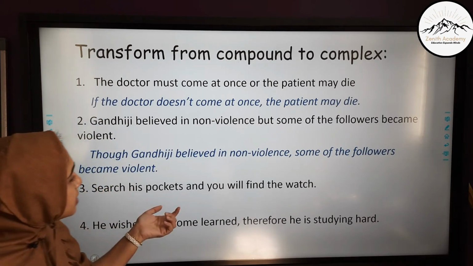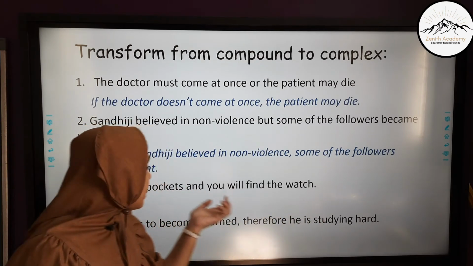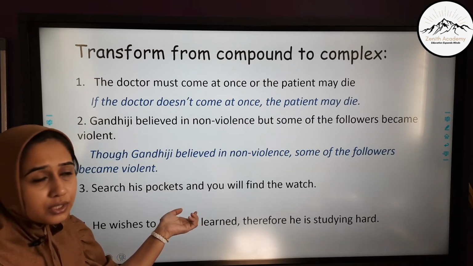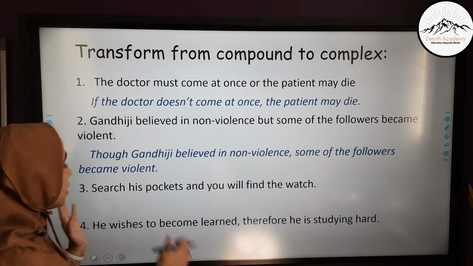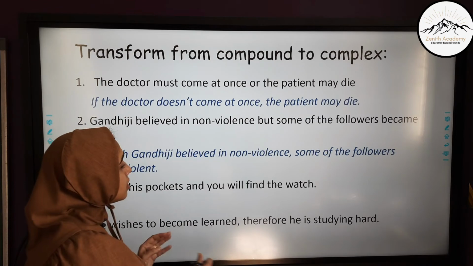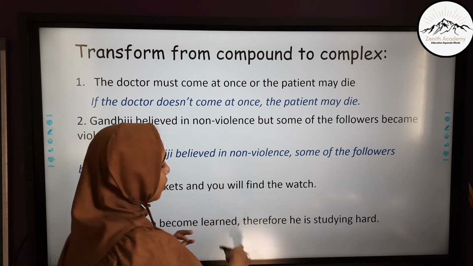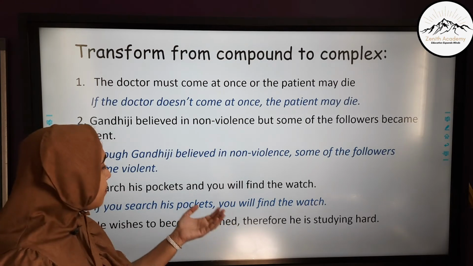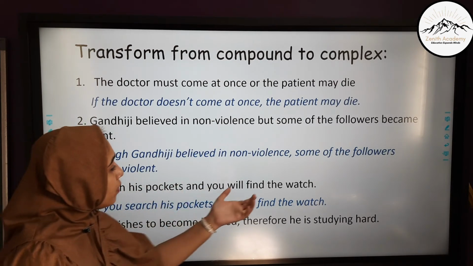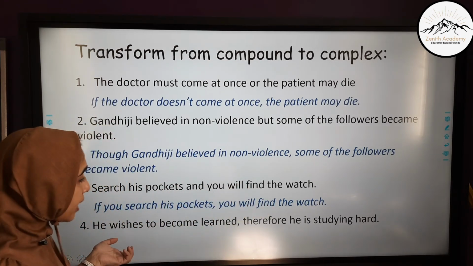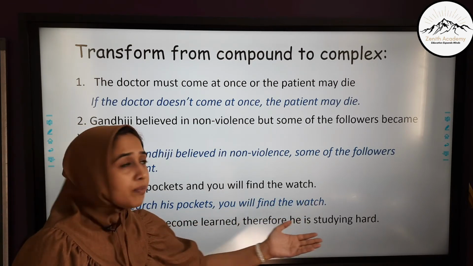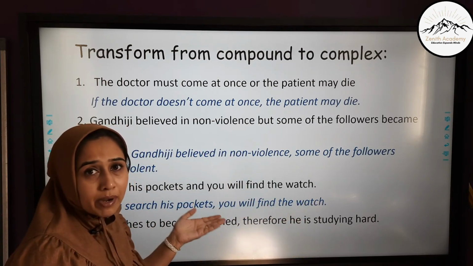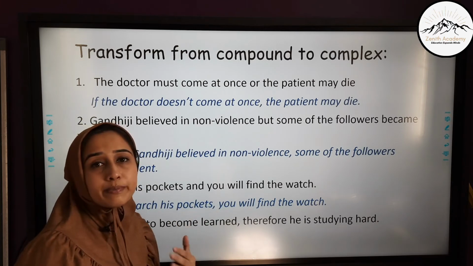Search his pockets and you will find the watch. And is the coordinating conjunction. We have to remove that. Search his pockets, one main clause. You will find the watch, another main clause. The complex sentence becomes: if you search his pockets. It is a condition. If you search his pockets, you will find the watch. Carefully place the comma, the punctuation mark, otherwise the sentence becomes meaningless.